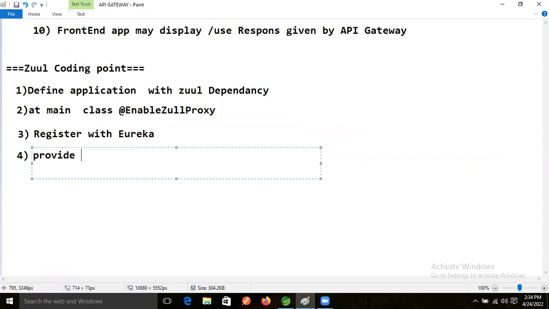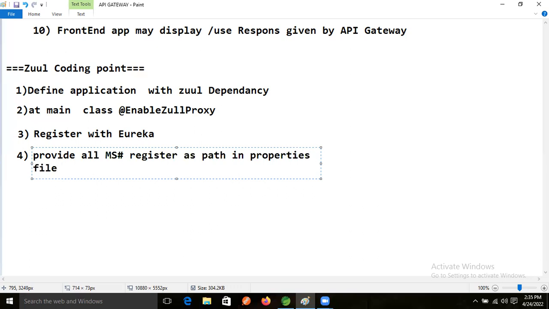Provide all microservices registered with path in the properties file.